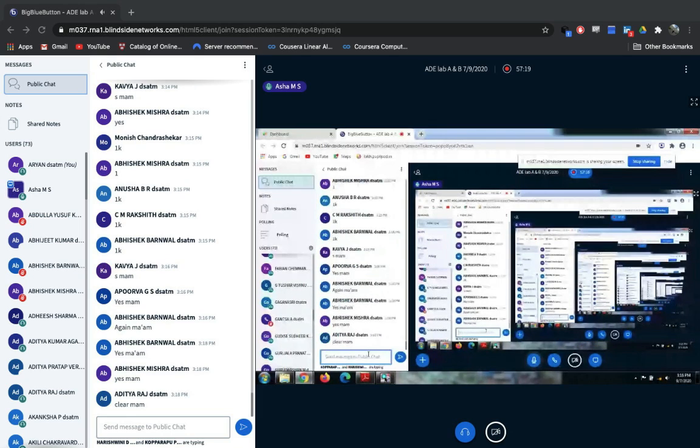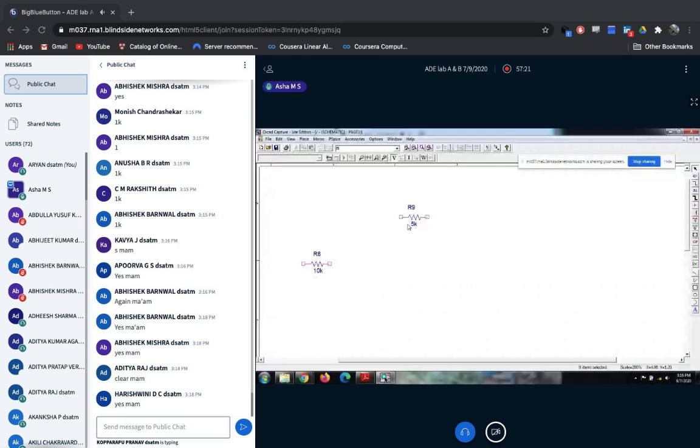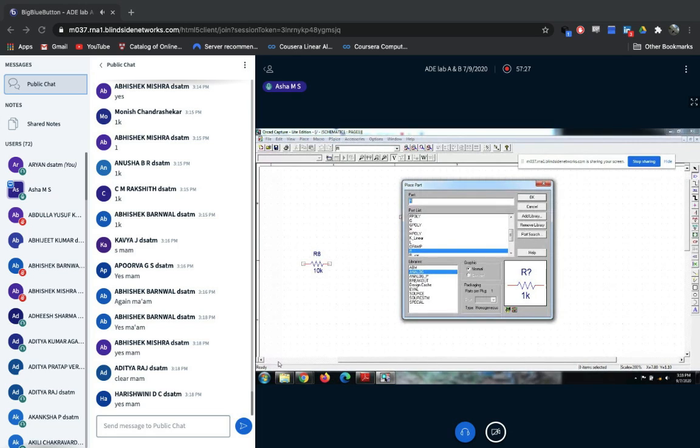Now I got resistors. One more component I want is the capacitor. Same way, go to the place bar. The capacitor is present in the analog library.